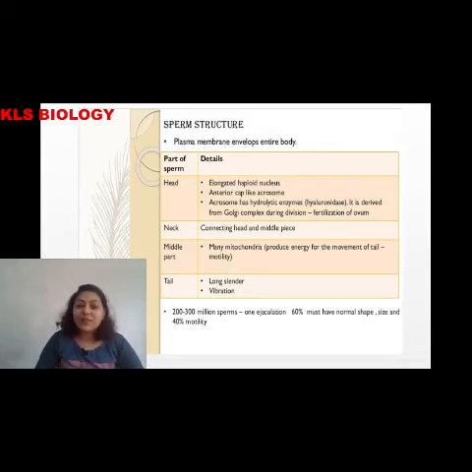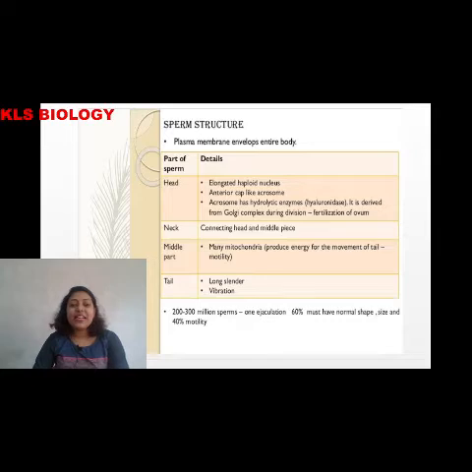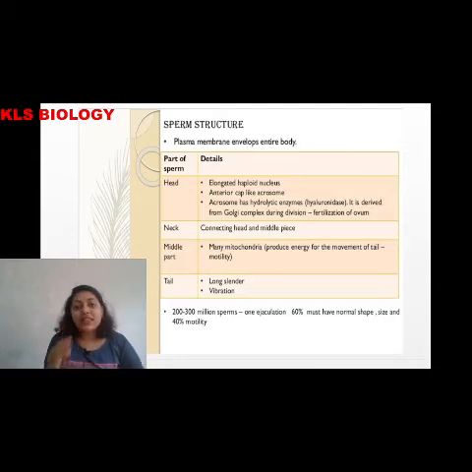Coming back to the next part, that is the neck. The neck helps in the connection of the head and the middle piece. The middle piece has many mitochondria. Why are they there? Because it requires ATP, that is energy, for motility. As you all know, sperms are motile in nature, right? So for motility they require energy. Where does the energy come from? The powerhouse of the cell is nothing but mitochondria. So that's why they have many mitochondria.